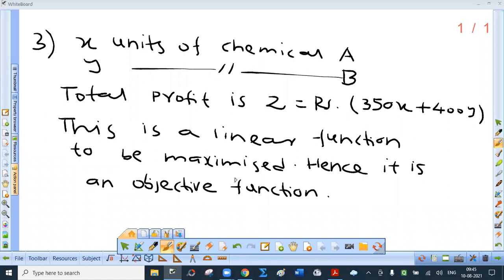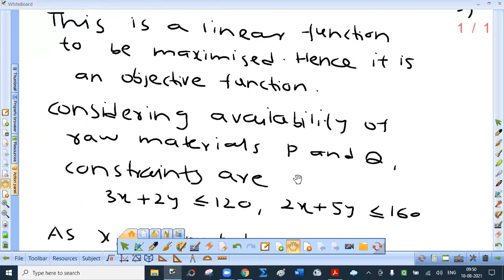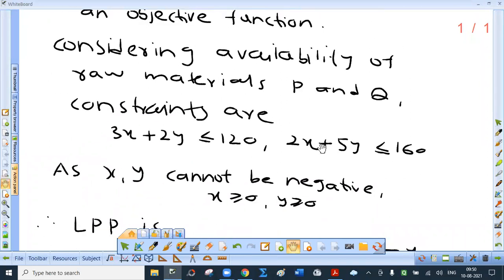Now, type the constraints in the chat box. Considering the availability of raw materials P and Q, what are the constraints? 3x plus 2y less than or equal to 120. If possible, elaborate this.